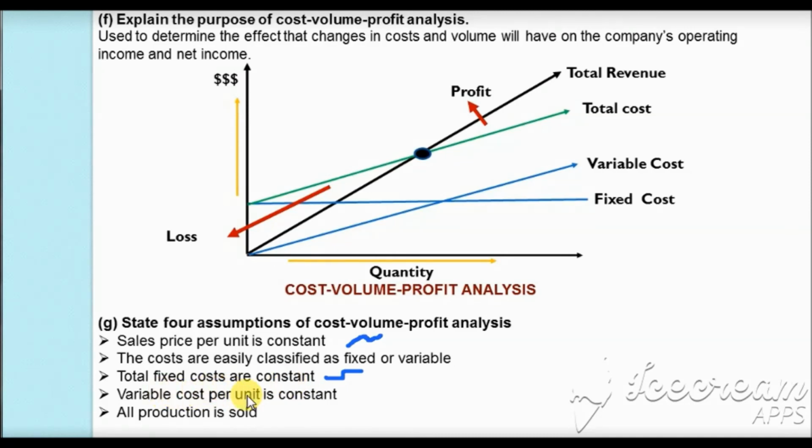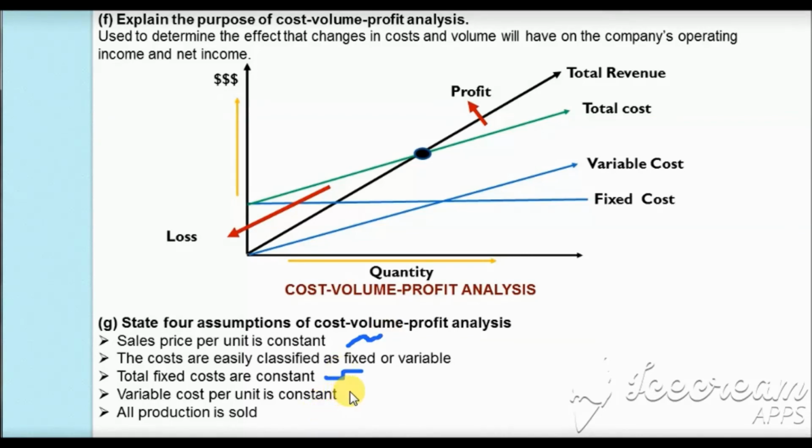We also assume that the variable cost per unit is constant, and because of this we are again getting a linear upward slope for variable cost as well. In reality, we would get something like the graph for sales, because it may keep fluctuating as the variable cost fluctuates, and the graph will not be linear.